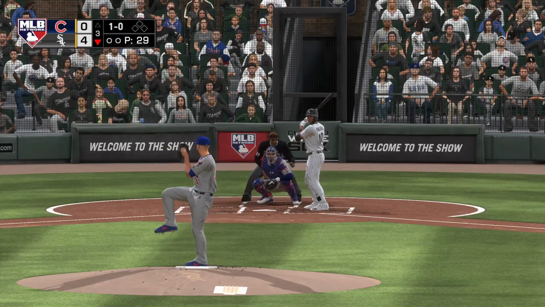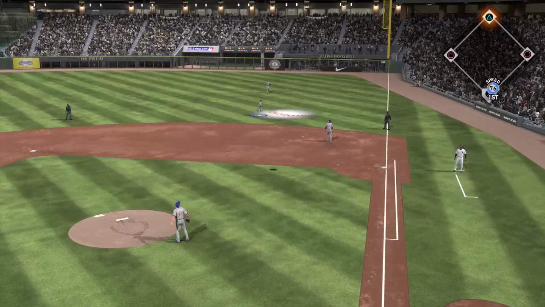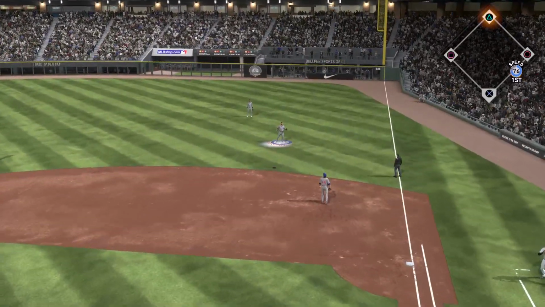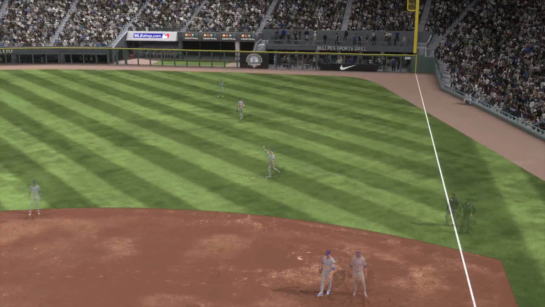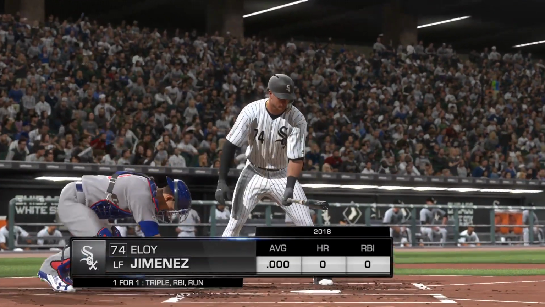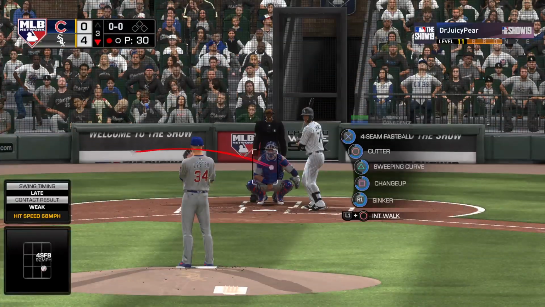The 1-0. Popped him up. Zobrist is there. And he hauls it in for the first out of the inning. One out here in the Chi Sox third. And up next, the exciting Eloy Jimenez.